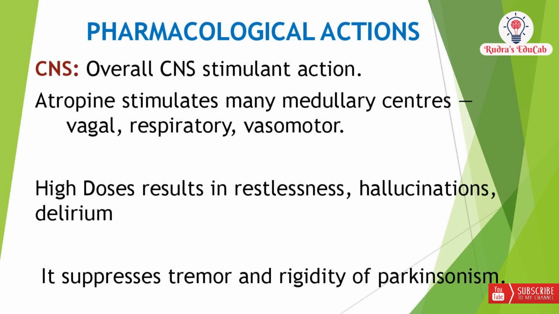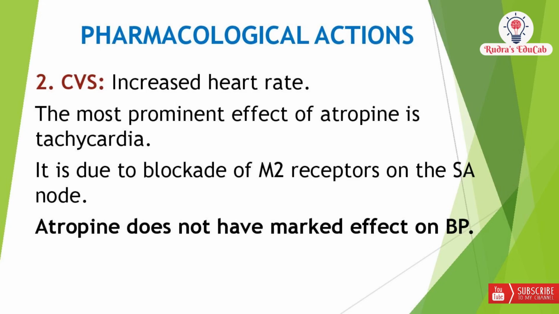Now the effect of atropine on the CVS, the cardiovascular system. Atropine shows increased heart rate, and the most prominent effect of atropine is tachycardia, and this tachycardia is due to blockade of M2 receptors on the SA node. Another important thing about the effect of atropine on the cardiovascular system is that it does not have any marked effect on BP. So BP will not rise due to atropine.